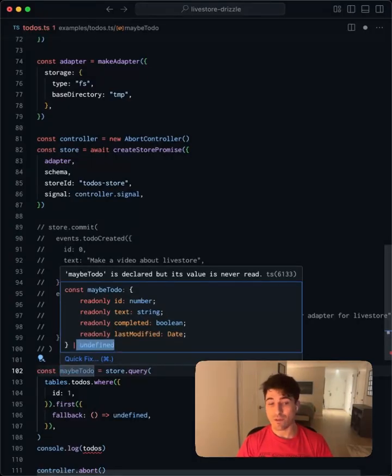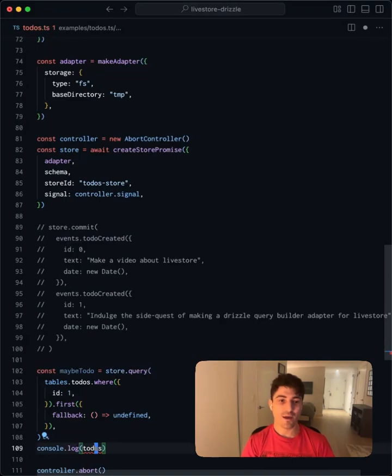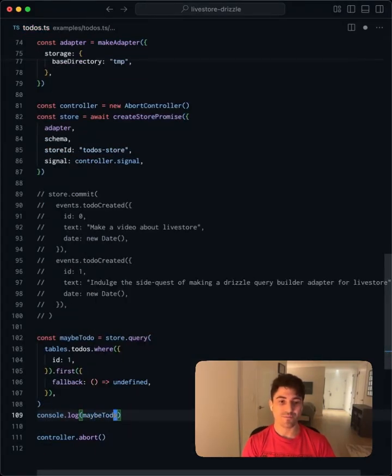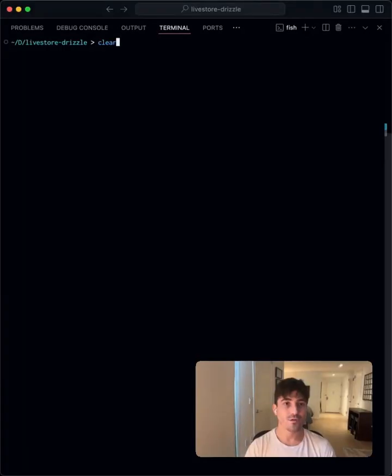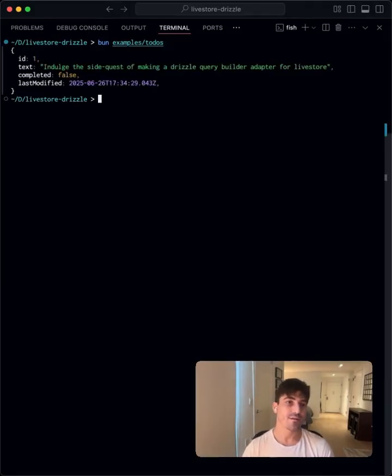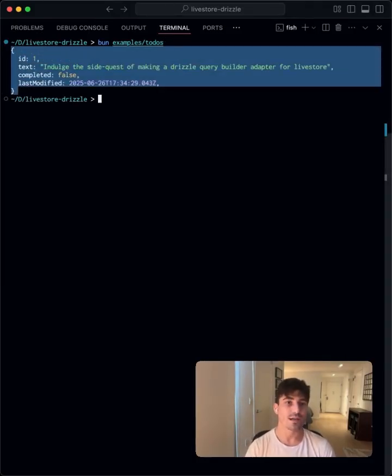You see that now the undefined type is reflected in what store.query gets back. And here we're going to log out maybe todo. And just like before, it works. So upon running this, we're getting back the todo that we've selected.